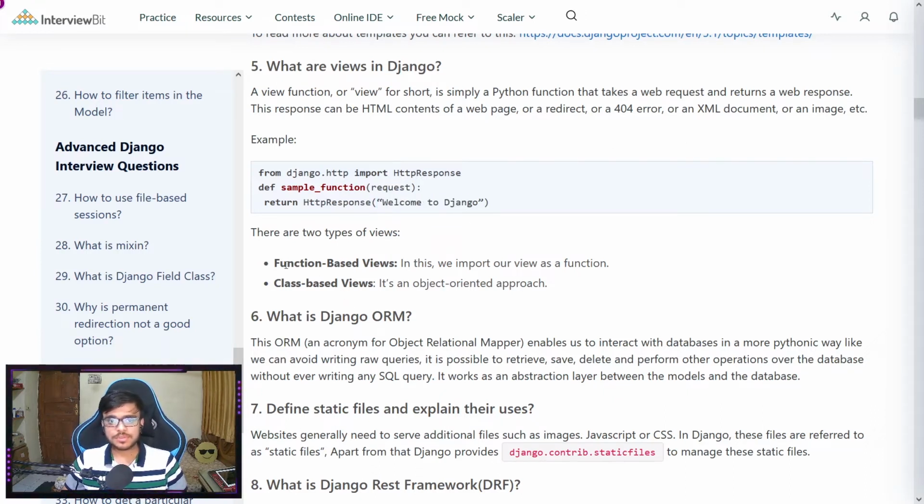Now we have two types of views. First is function based views where we import our view as a function, and second is class based views, which is an object oriented approach.